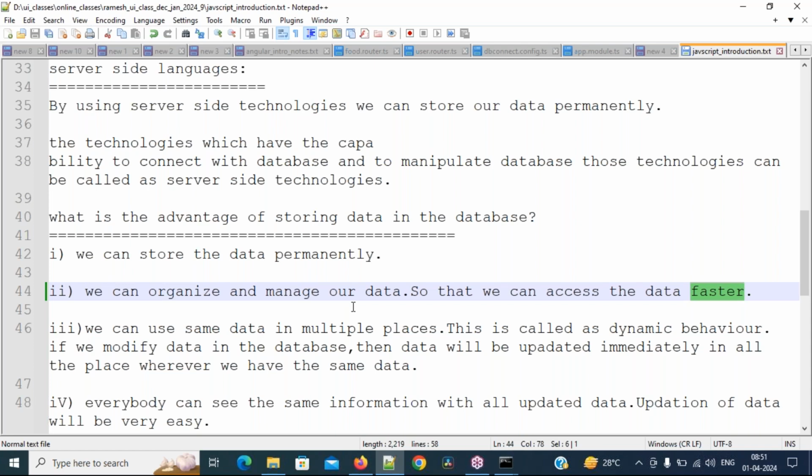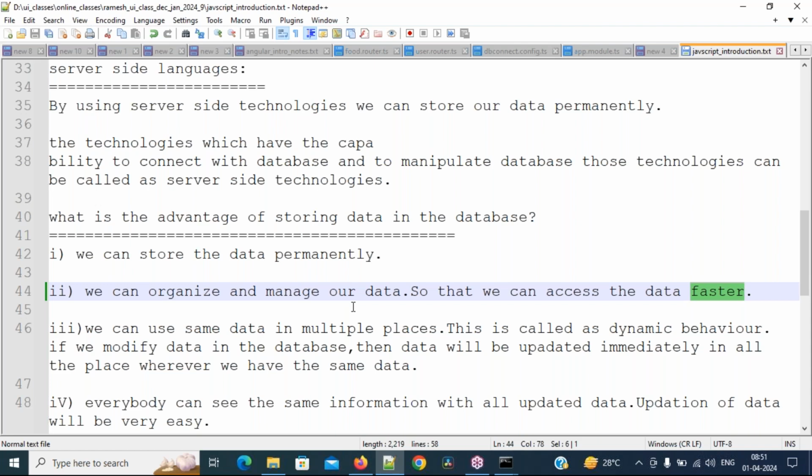In the same way, category id, category name, user id, user name, user first name, user last name, user email, user password, user gender, user qualification, and user address, everything will be stored. Are you understanding or not? Though we are storing in the same database, we are dividing the data into tables. In the related table only we are storing that. So whenever you want data from products, you will get it only from the products table. Whenever you want data from users, you get only users related data. Whenever you want data from categories, we get only categories related data.